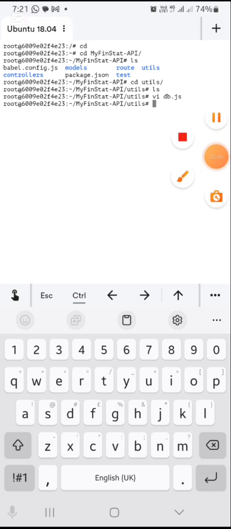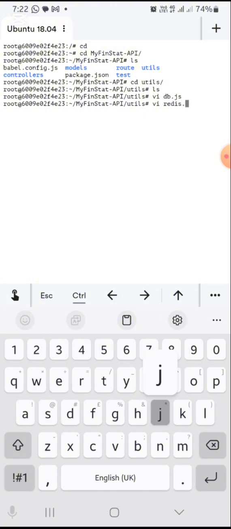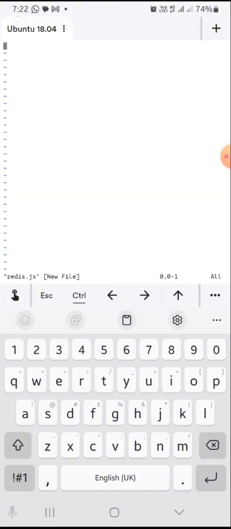Oh, this video is already getting long, and this is 30 minutes already. Okay, let's quickly do Redis. Redis.js. I'm going to try and rush through this.